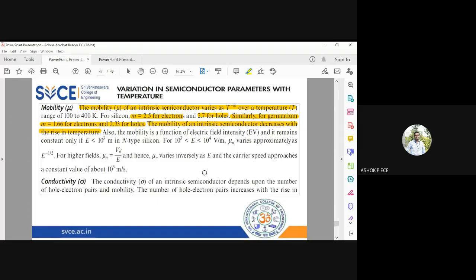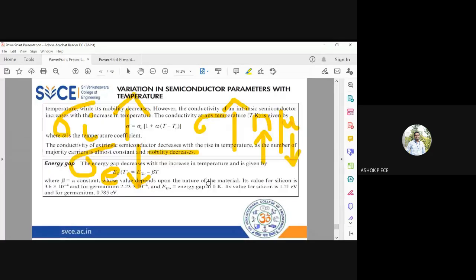Finally, conductivity. For an intrinsic semiconductor, when you increase the temperature, conductivity will be increasing. Very, very important thing. But for an extrinsic semiconductor, when you increase the temperature, conductivity will decrease because mobility will decrease.